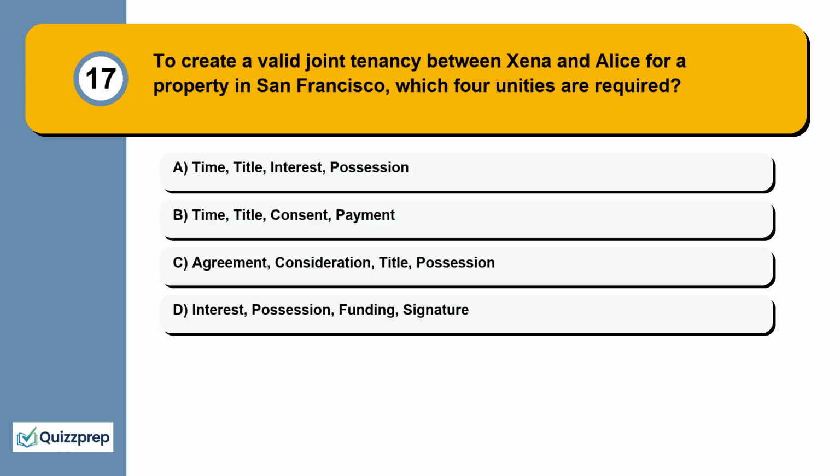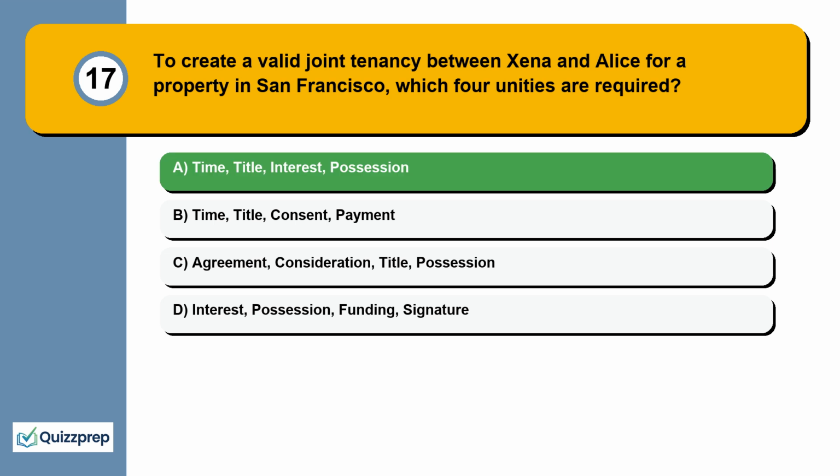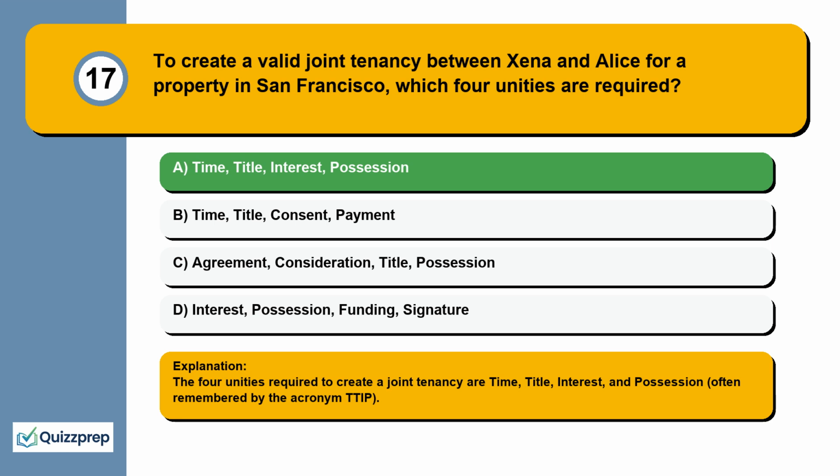Question 17. To create a valid joint tenancy between Zena and Alice for a property in San Francisco, which 4 unities are required? Time, title, interest, possession. Time, title, consent, payment. Agreement, consideration, title, possession. Interest, possession, funding, signature. The 4 unities required to create a joint tenancy are time, title, interest, and possession, often remembered by the acronym TTIP.